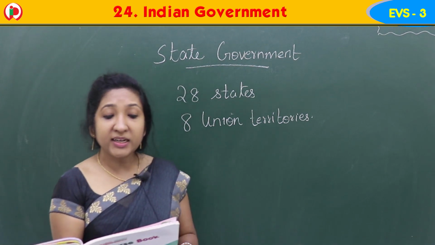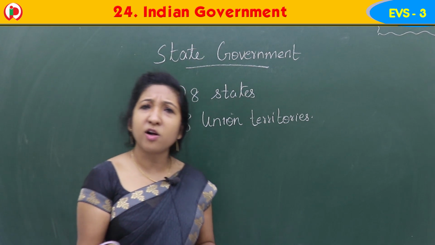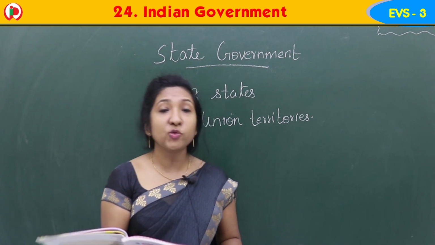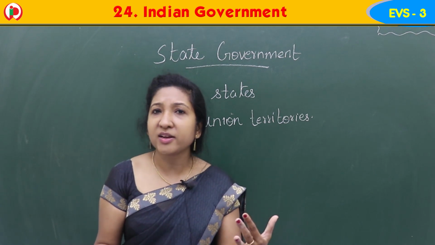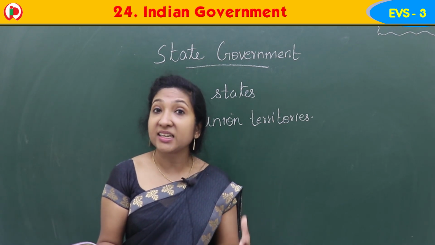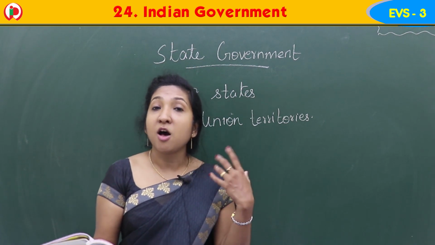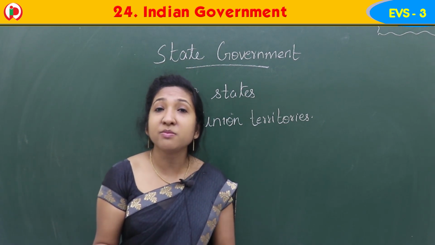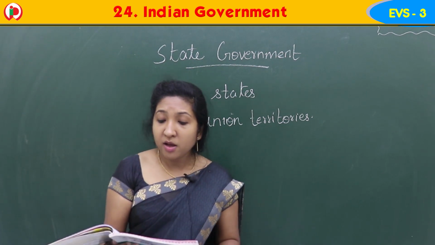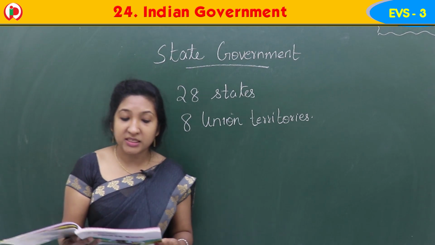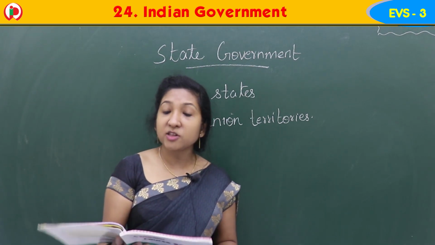It is very difficult for the central government to understand and solve all the problems of the states and union territories. With a single government to run the country, it is difficult. It is difficult for the central government alone to understand all the issues and problems of the states and union territories. Therefore, each state of India has its own government to look after the direct issues of the state.